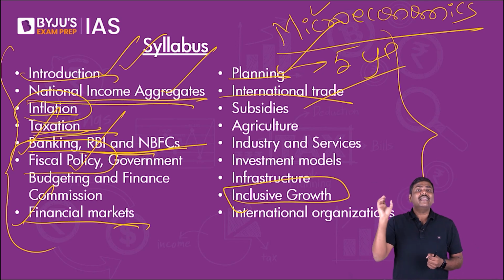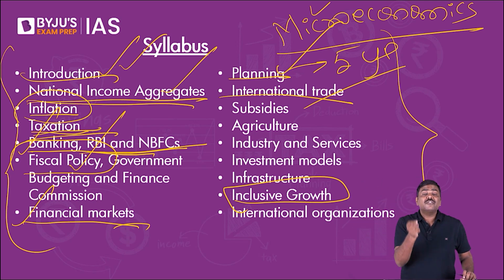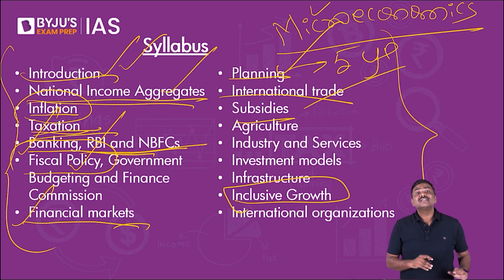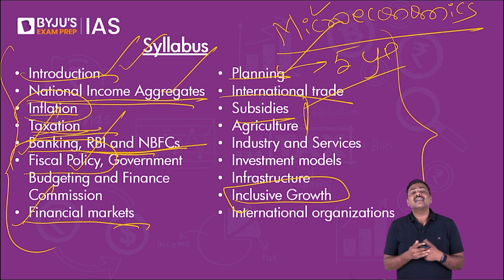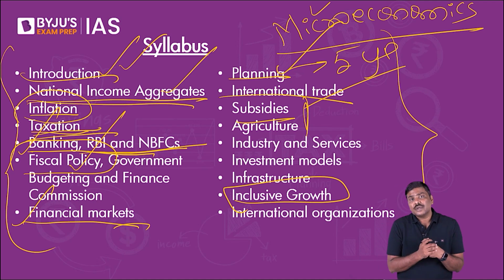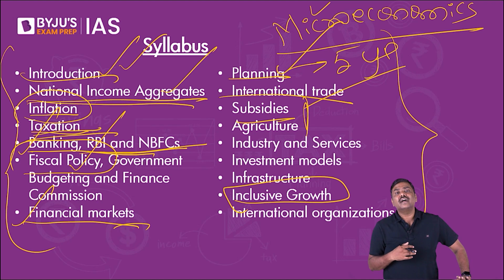What is the idea of economic integration, within which there are multiple stages such as PTA, Preferential Trade Agreement, FTA, Free Trade Agreement, Customs Union, Common Market, etc. You need to understand all these particular aspects. Then the subsidies, right? Subsidies plus agriculture. What is the concept of a subsidy? Why does the Government of India provide subsidies in the first place? What is the issue related to subsidies? Examples of subsidy regimes, for example, LPG subsidy or the system of direct benefit transfer which is being implemented. More than 300 schemes are covered under that.